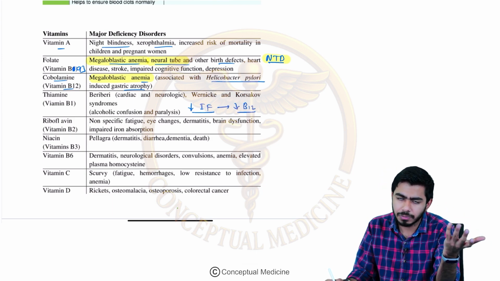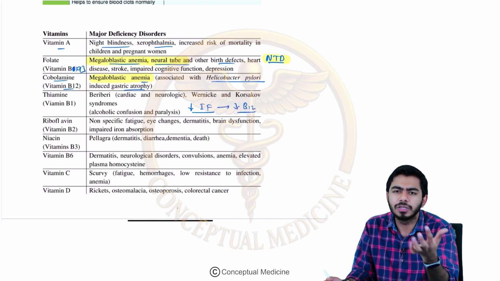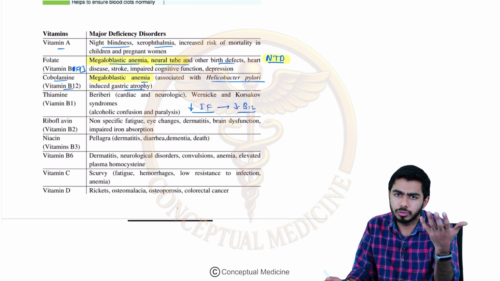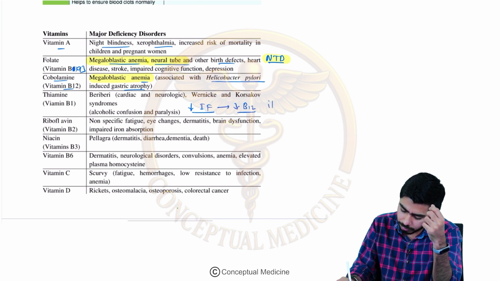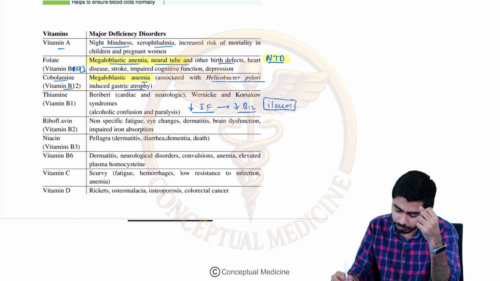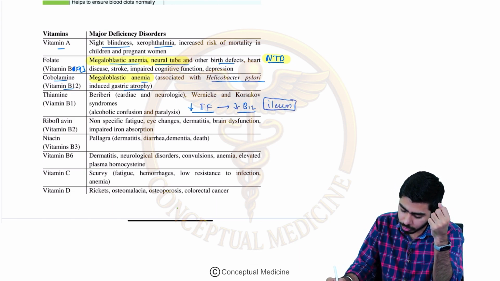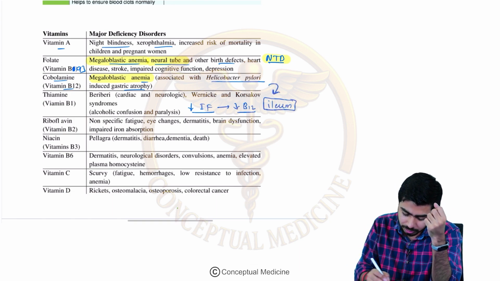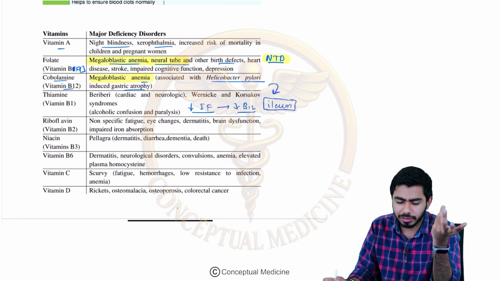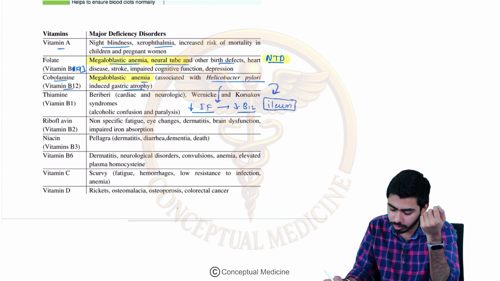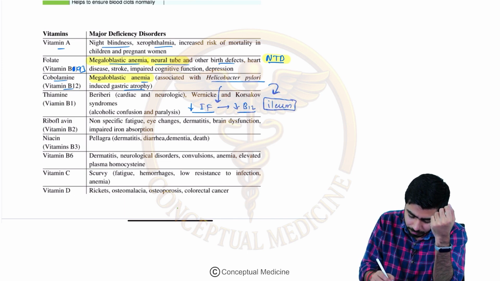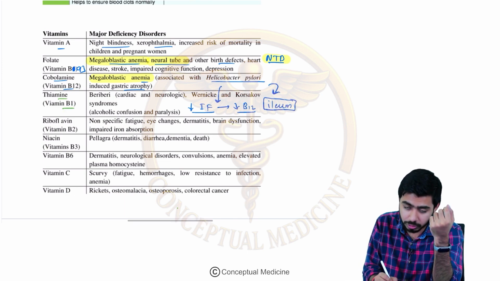So if the intrinsic factor is absent over there, or it is very low, then obviously B12 will not be able to be absorbed in the ileum part, right? So the ileum is the part of the small intestine where vitamin B12 is absorbed, right? So I should be writing this thing over here, so I just write it in the vitamin B1 section. But by the way, you know this, right, what I'm talking about, okay? And then if you talk about vitamin B1, guys, vitamin B1 is actually the other name for thiamine only.